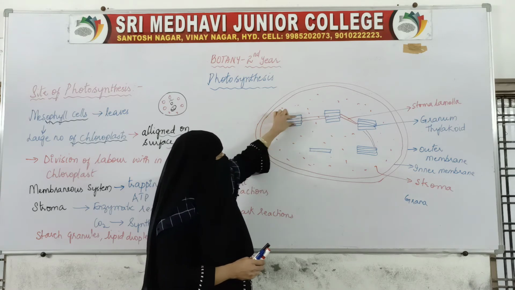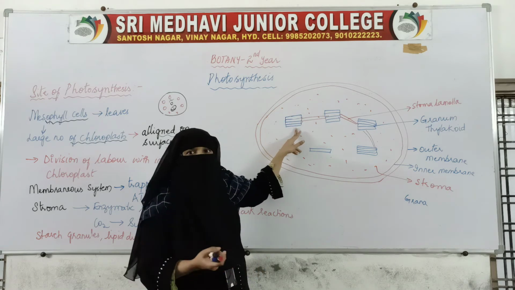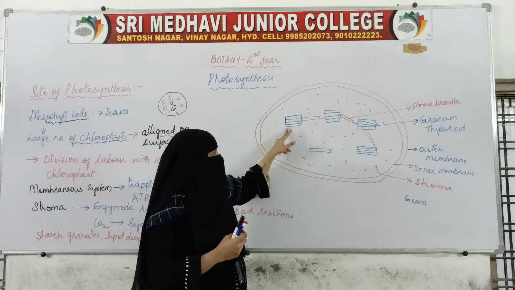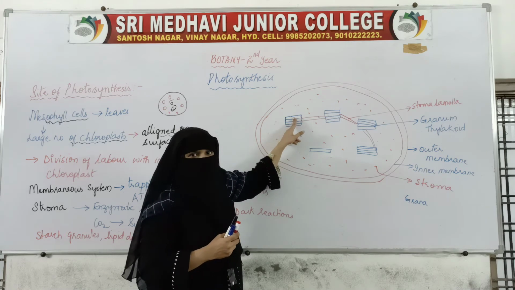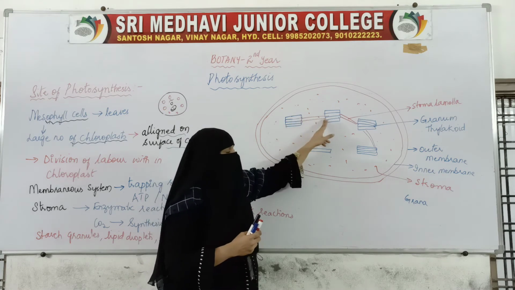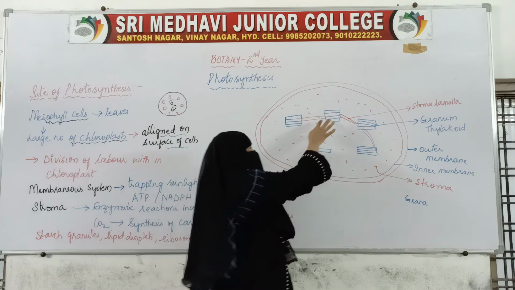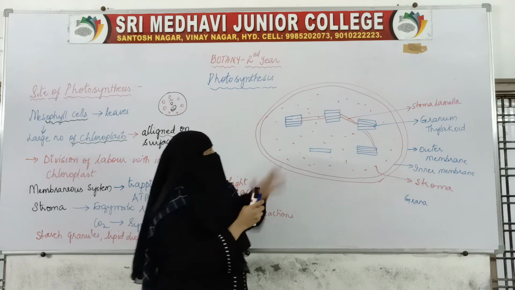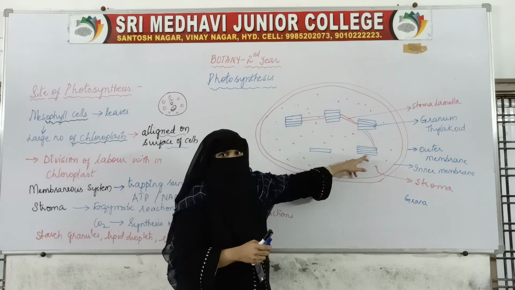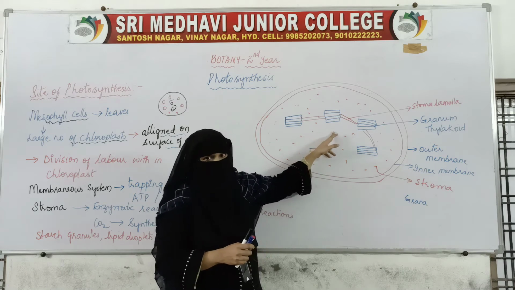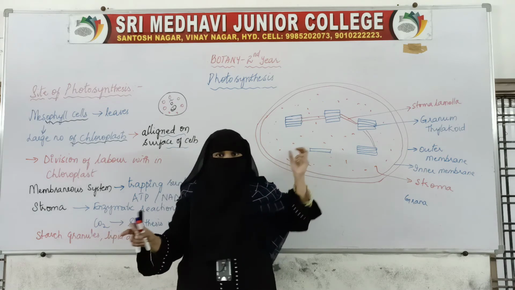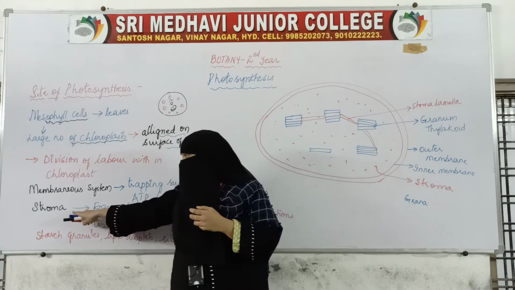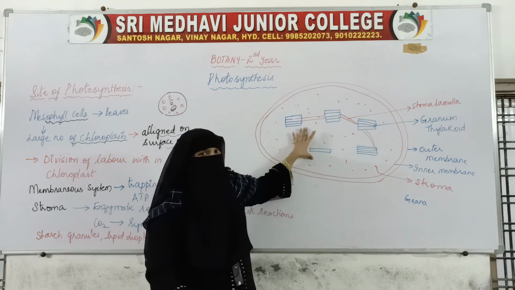All these stacks are made up of membranes. So the membranous systems are this granum thylakoid, joined by another membrane, that is stroma lamellae. Along with these membranous systems, we have a liquid, the matrix, and this is called stroma.